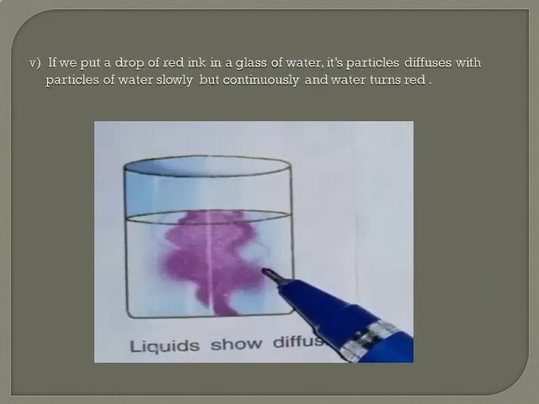Fifth question was, again it is similar to the second sub question. And the fifth question was, a red ink drop added to a small amount of water in a glass turns water red in some time. Why? So what we have written, see, if we put a drop of red ink in a glass of water, its particles diffuse with particles of water slowly but continuously, and water turns red. See, I have shown here with the help of a diagram. So please draw the diagram, children.